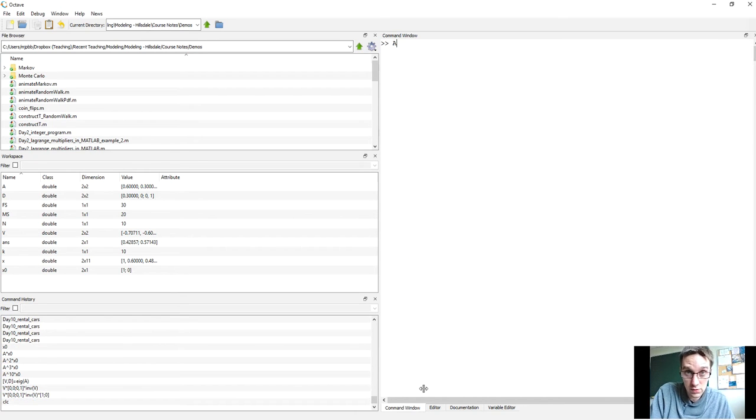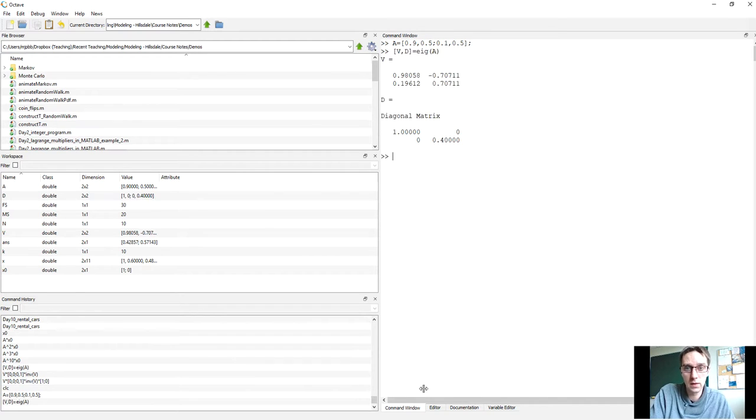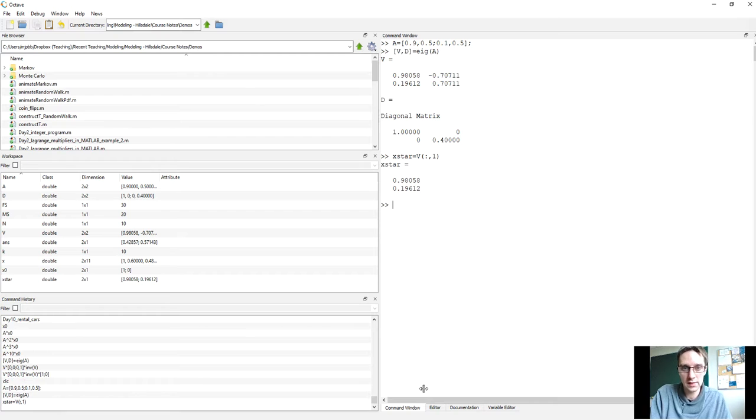All right, so our matrix was 0.9, 0.5, 0.1, 0.5. And we'll compute the eigenvectors and eigenvalues. And we see that the eigenvector that corresponds to 1 is the first column. So I'll call this x* the first column. And let me extract that. So we'll take all rows in column 1. And now let's save it as x*.